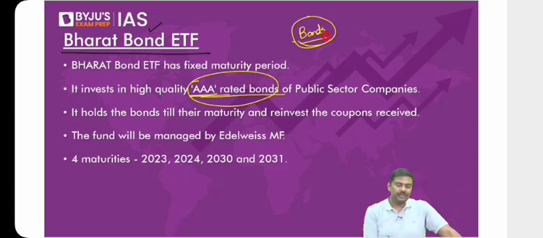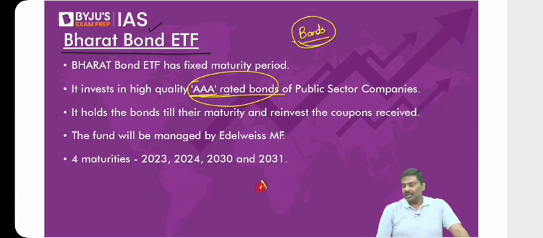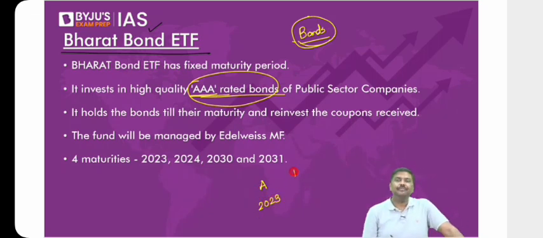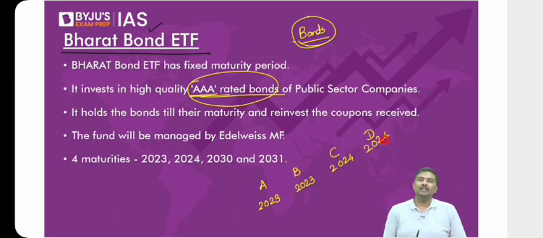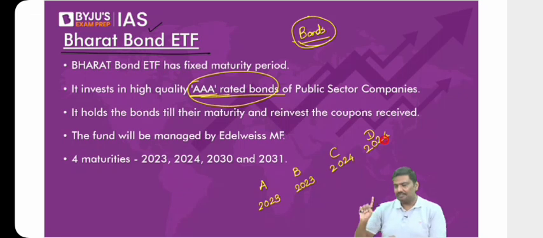For example, let me show you. Imagine there is a central public sector enterprise A. It has issued a bond which is having a maturity period of, let's say, 5 years and will mature in 2023. There is another public sector company B which has also issued a bond which is maturing in 2023. There is a public sector company C which has issued a bond which will mature in 2024. And there is one more company D whose bonds will mature in 2024. Let me ask you a very simple question. Can you club all these bonds in only one ETF? Possible? Think of it.